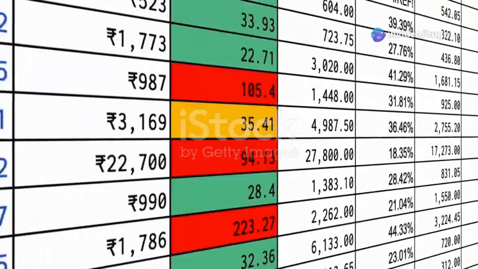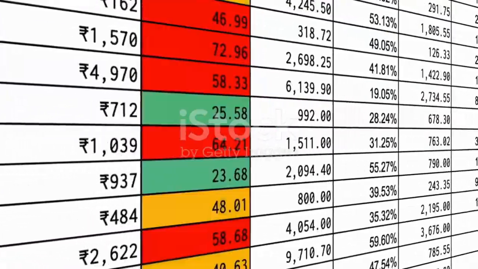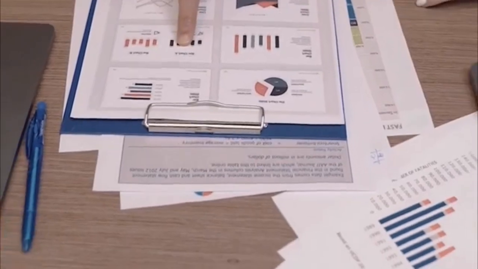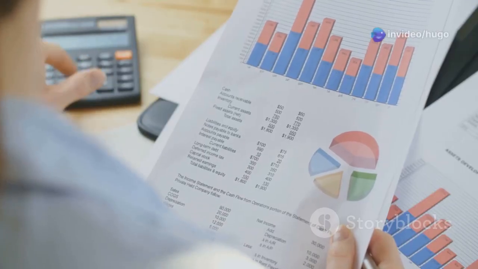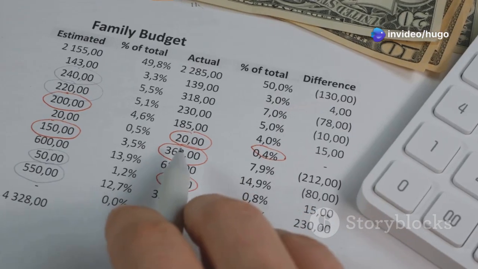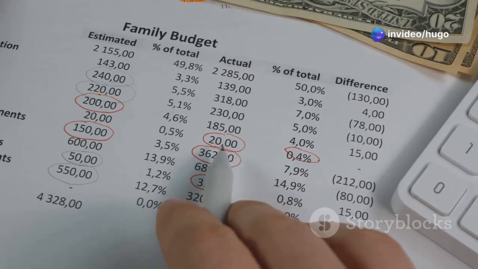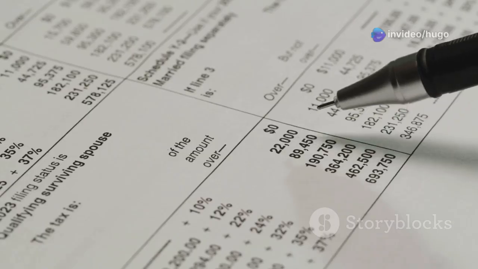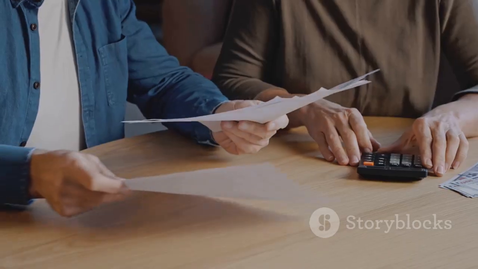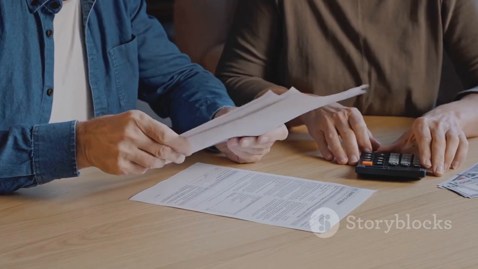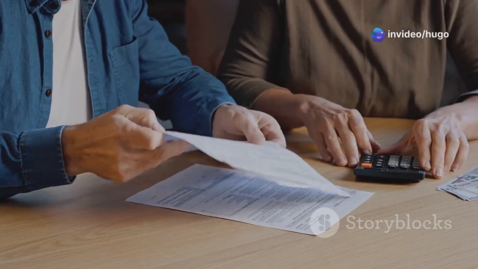The income statement is like a company's profit and loss statement. It tells you how much money the company made, revenue, and how much money it spent, expenses, over a period of time. The income statement is divided into two parts: revenues and expenses. Revenues are the money a company earns from selling its products or services. Expenses are the costs of doing business, such as the cost of goods sold, salaries, and rent.